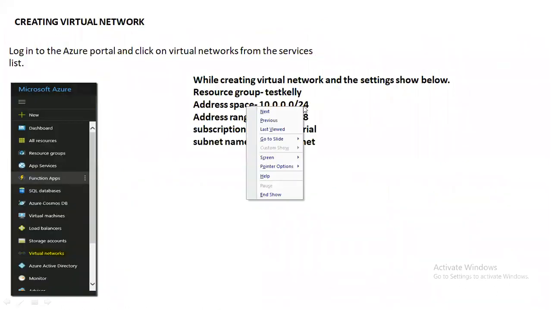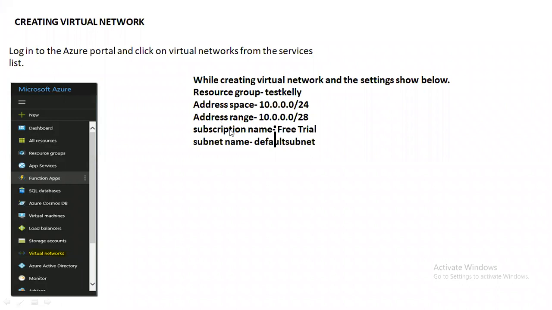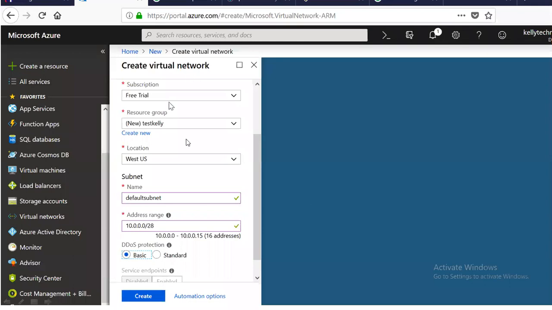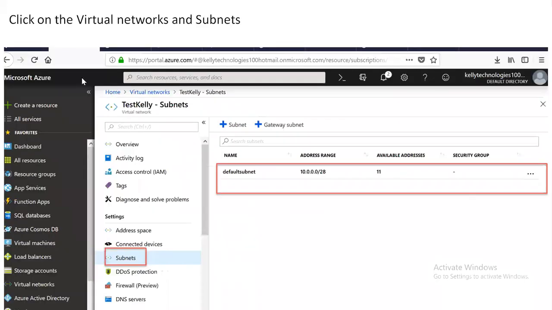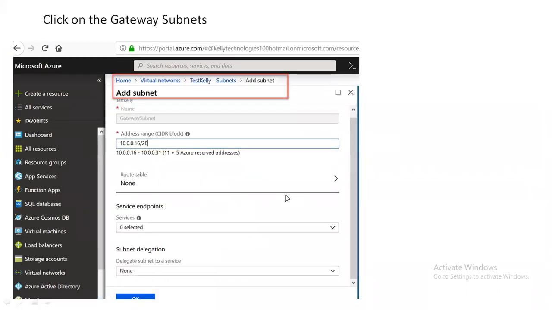So regarding VNet, I have gone into CIDR notation in detail in my previous video, but still there's one more slide on how you create the VNet by default. Then the subnet, right? You divide the VNet into different subnets, and this is the slide for that.